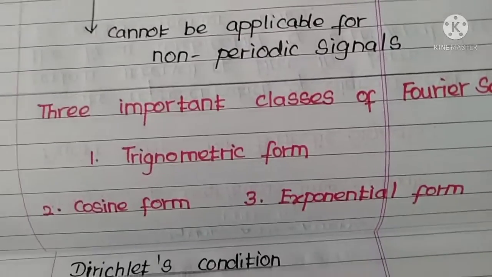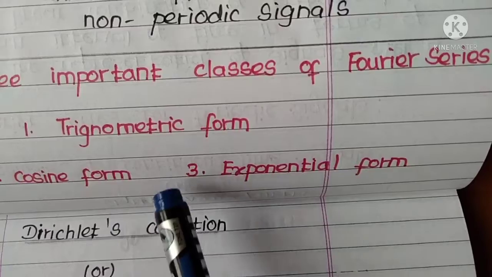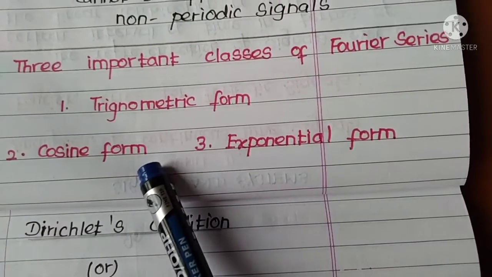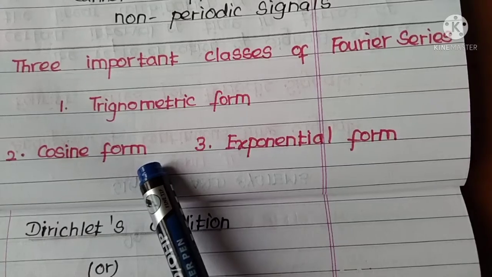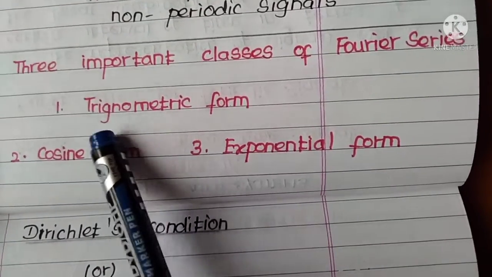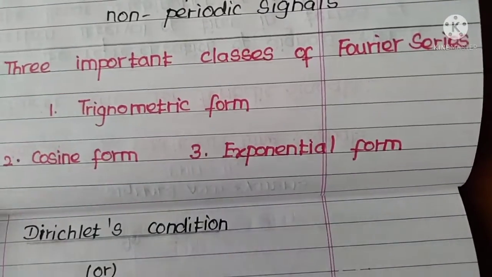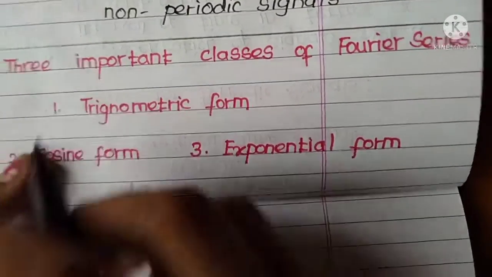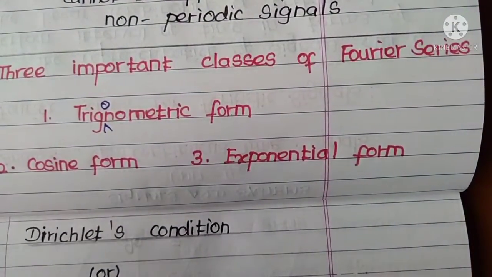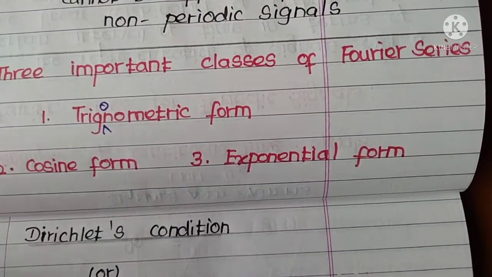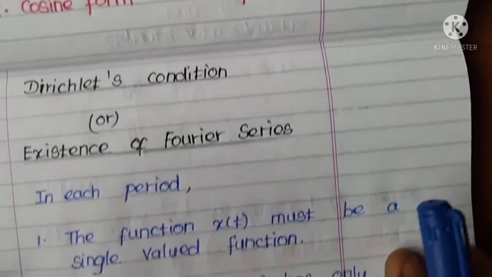The three important classes of Fourier series: number 1, trigonometric form, number 2, cosine form, and number 3, exponential form. The three important classes of Fourier series. First one, trigonometric form. Number 2, cosine form, and third one is exponential form.